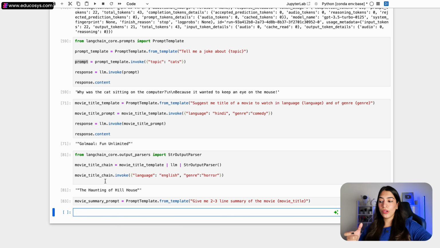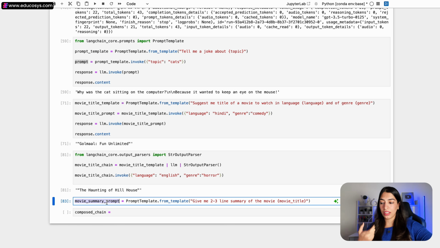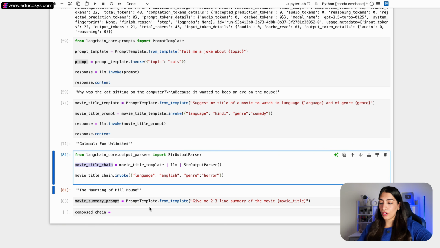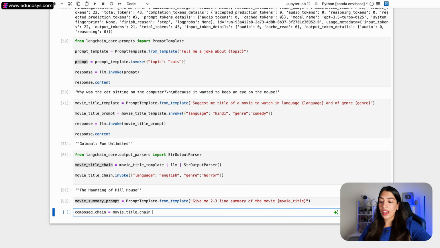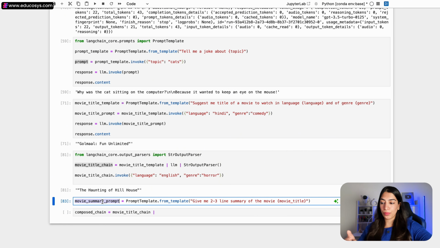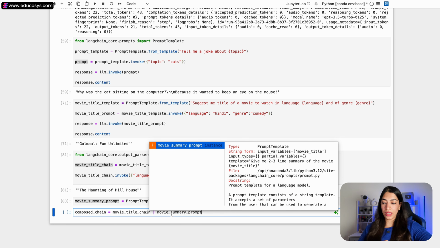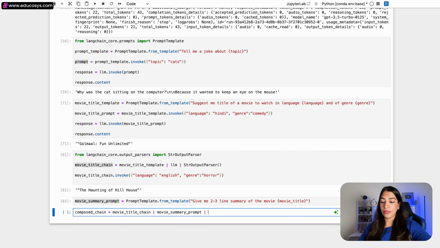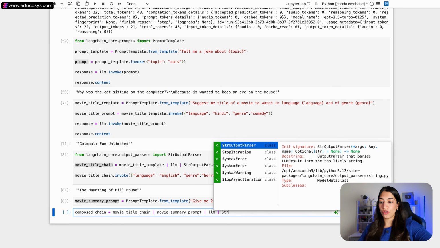Now I want to create another chain with this new step, right? So I'm going to create a composed chain. First I need to call the movie title chain only. I need to invoke the movie title chain, and then from that I'm going to get the output that I'm going to pass to the movie summary prompt. Whatever is the output, I am going to pass to the LLM. Whatever is the output, I am going to pass to the output parser.